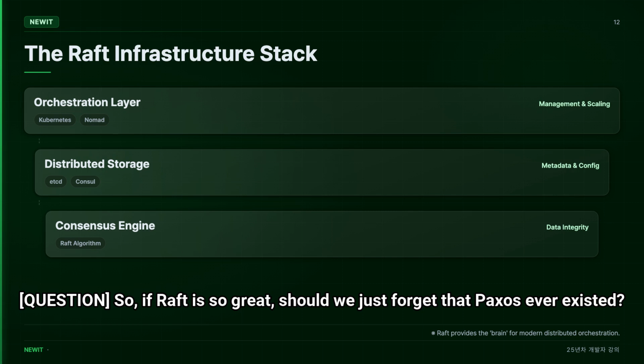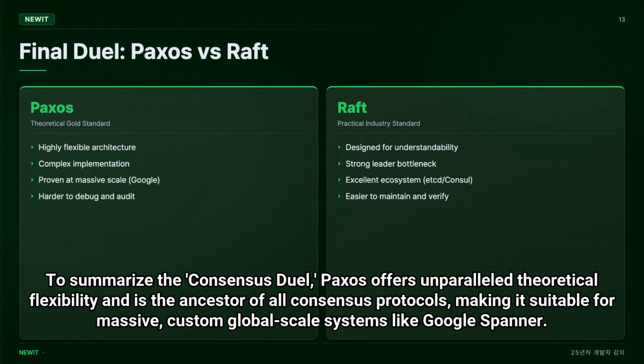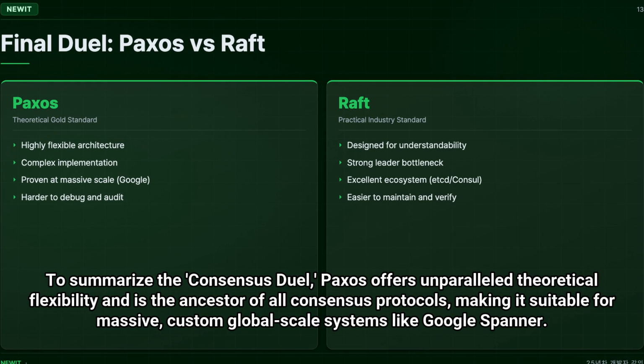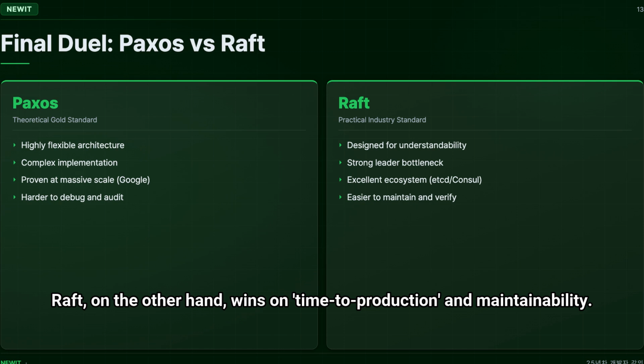So, if Raft is so great, should we just forget that Paxos ever existed? To summarize the consensus duel, Paxos offers unparalleled theoretical flexibility and is the ancestor of all consensus protocols, making it suitable for massive, custom global-scale systems like Google Spanner. Raft, on the other hand, wins on time to production and maintainability.